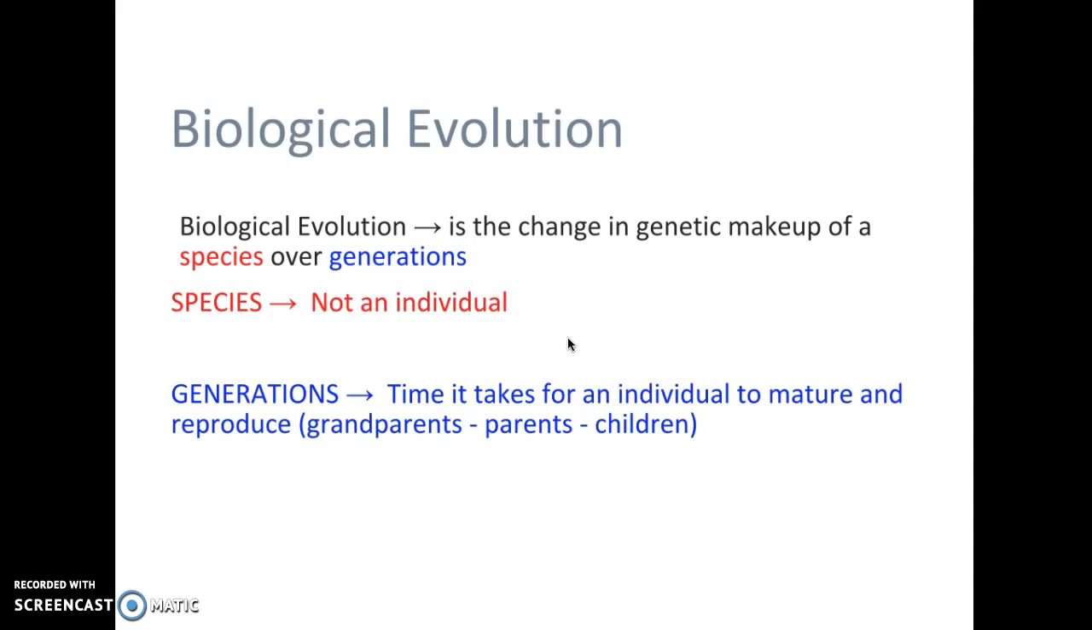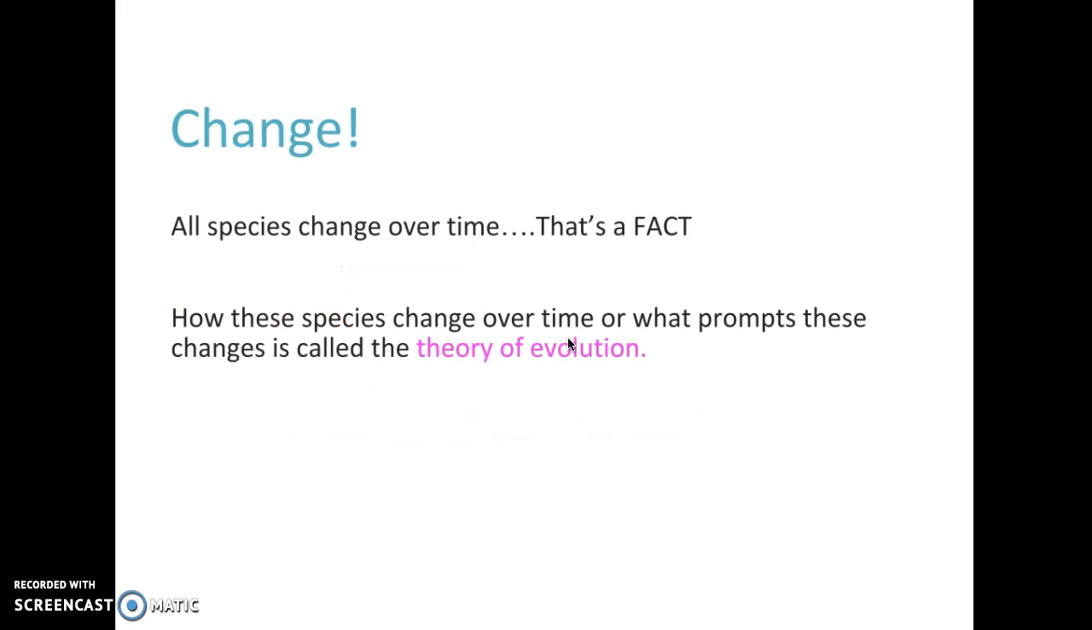And generations would be grandparents to parents to children, those different timelines of when things mature, reproduce, create offspring, that begins a new generation. Okay, when we think of evolution, we need to understand that this means change. All species change over time, that is a fact, but it's how these species have changed over a period of time that allows us to then call this the theory of evolution.